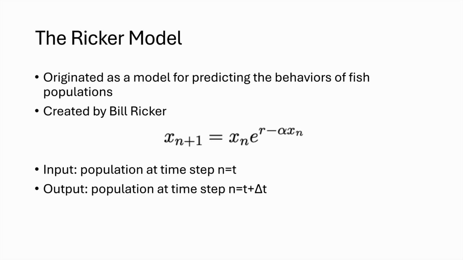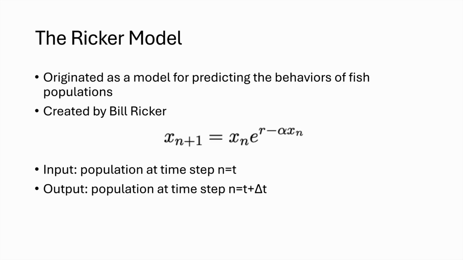This model was created to predict how the population of a single fish species could change over time, but has since been extended to other applications. In this presentation, I will use fish as an example, but other species and other systems can also be described with the Ricker model and the Ricker mapping.